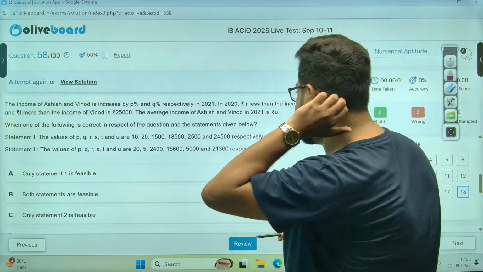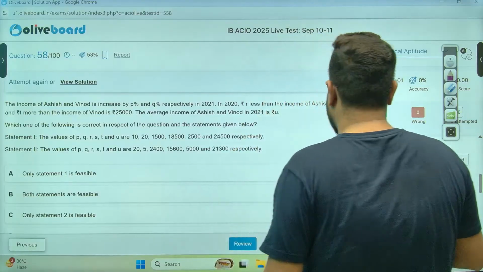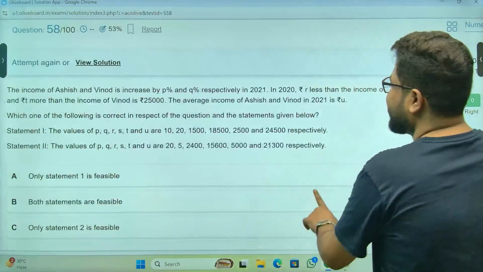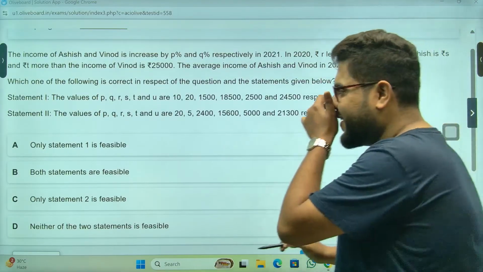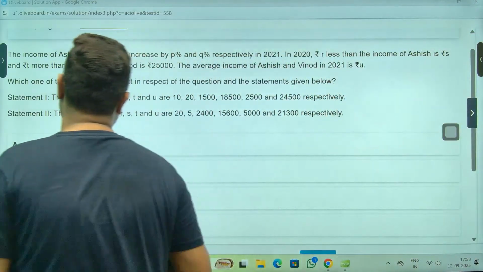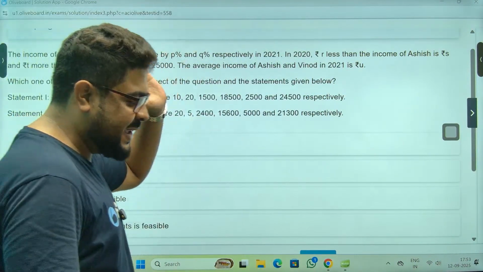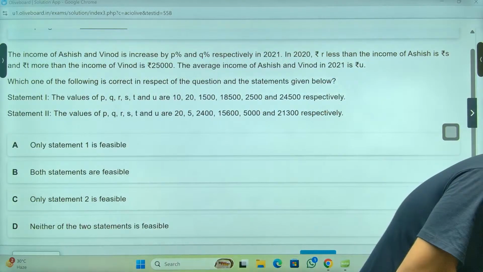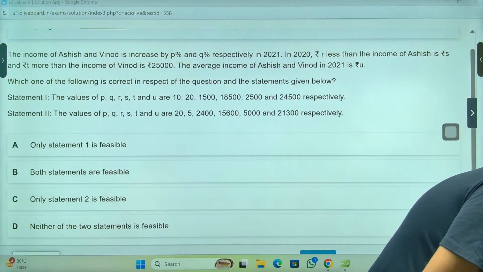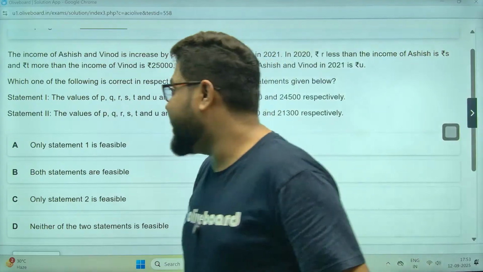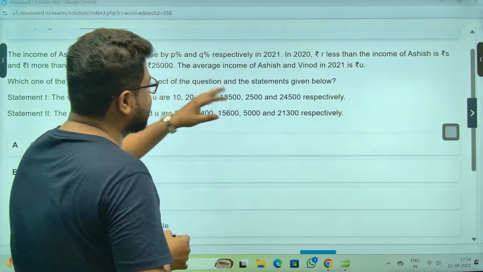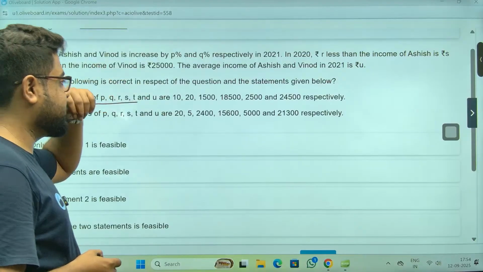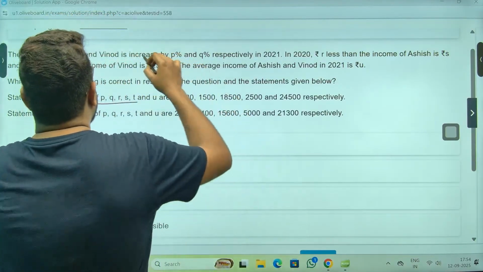Moving on, sir. Calculation. Okay, calculation. Again they have given one more, sir. Let me do one. Statement 1 I'll check. Statement 2 I'll give you as homework. Arushi, no worries. The values of P, Q, R, S, T, U are the values 1, 2, 3, 4, 5, 6.